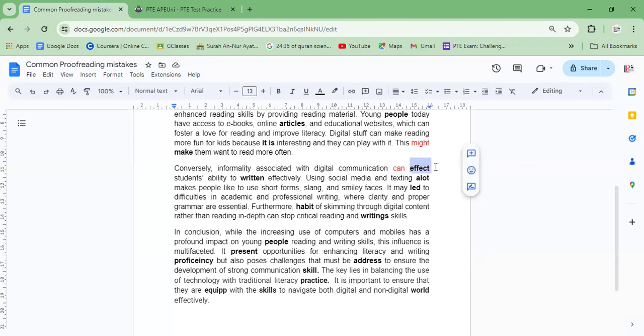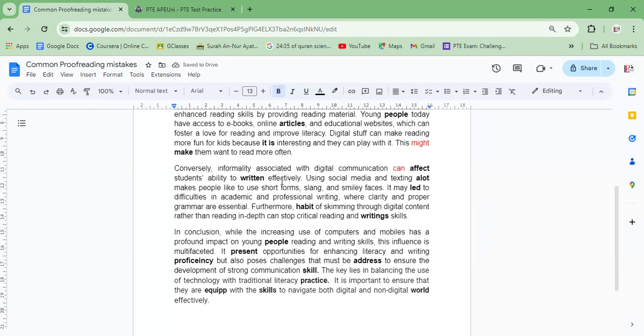Okay, here we're using the word effect. There are two, one with A and the other with E. So one thing I've noticed, so many mistakes whenever you use this word. The one you can easily remember this with: A is verb, E is noun. So in the given context, we are using it as a verb. So it should be with A, not with E.